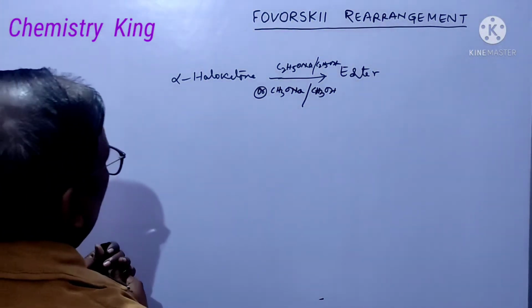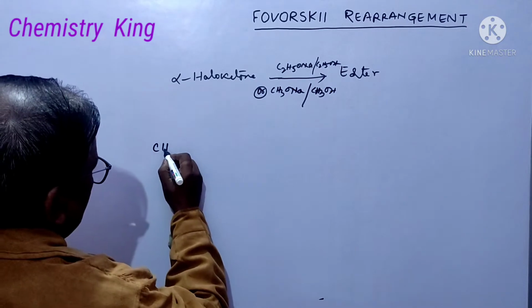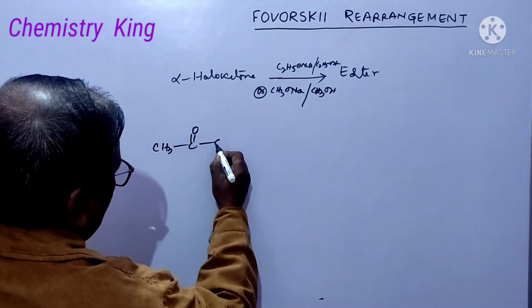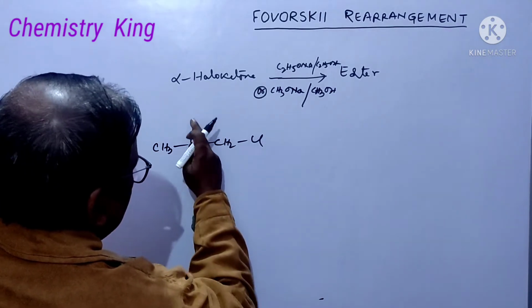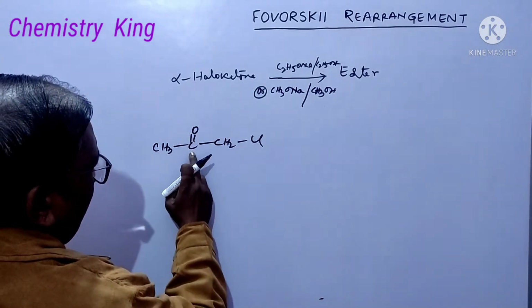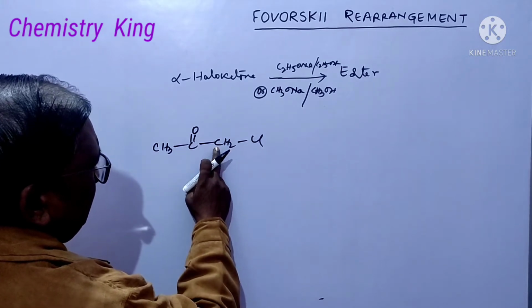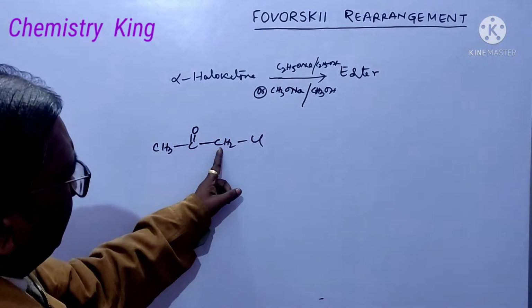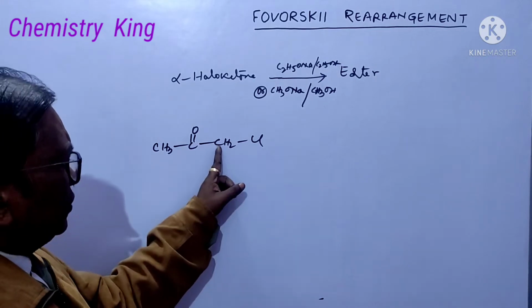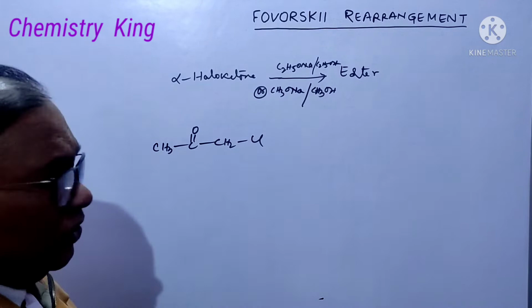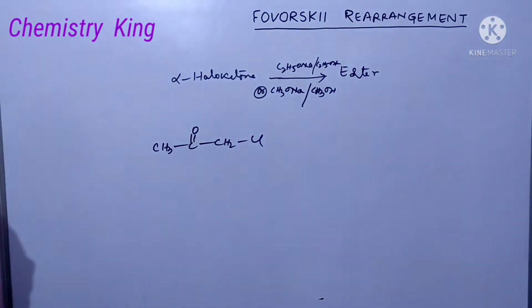It is a keto group, CH3 C double bond O CH2 Cl. With respect to the keto group, this carbon is the alpha carbon, and chlorine is attached to this alpha carbon, so it is alpha haloketone.